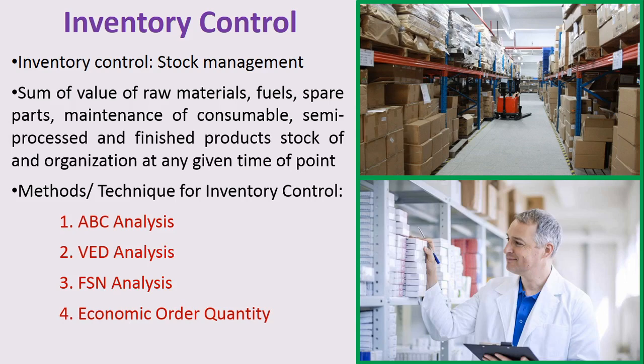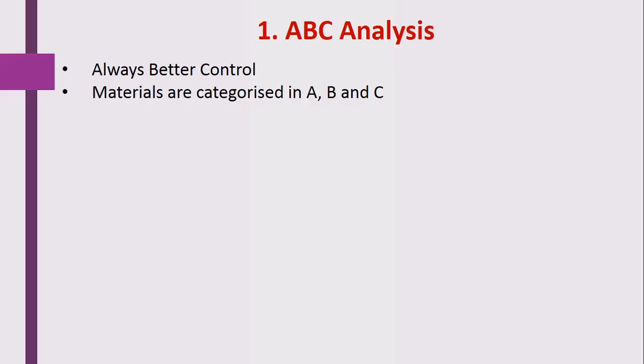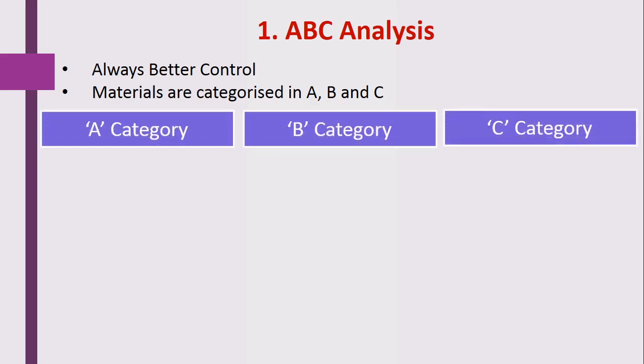By using some equations, the inventory control of that particular product is carried out. So let's see one by one. First, ABC analysis, which is always a better control. Here the materials are categorized in A, B and C categories, depending on the cost of that particular medicine. So those medicines are categorized in A category, B category and C category.